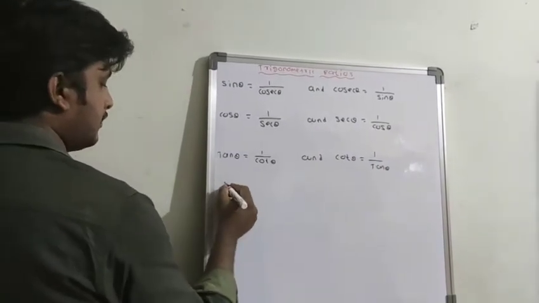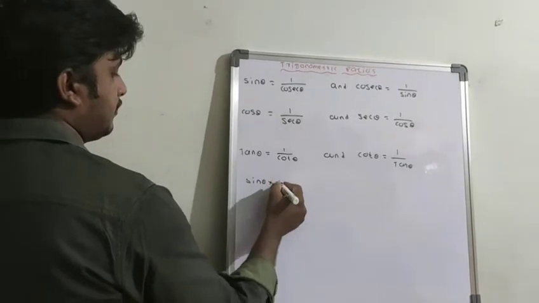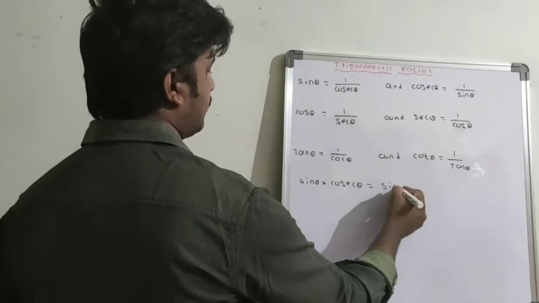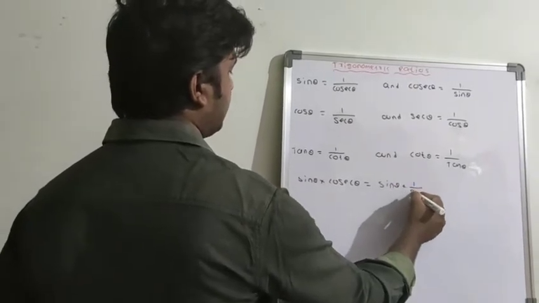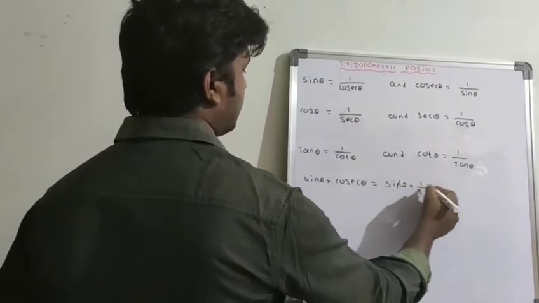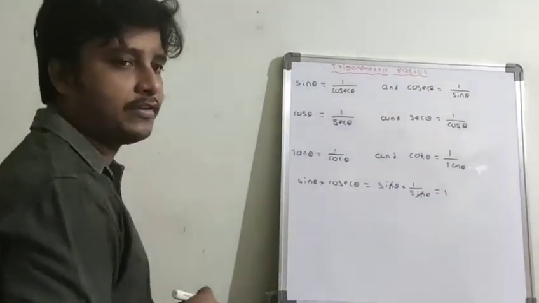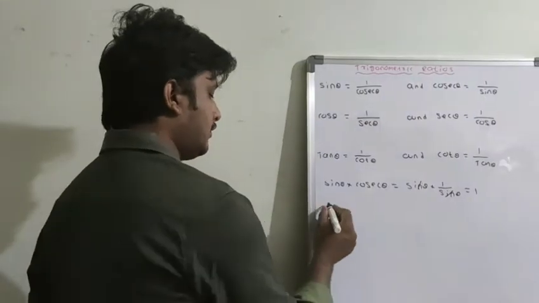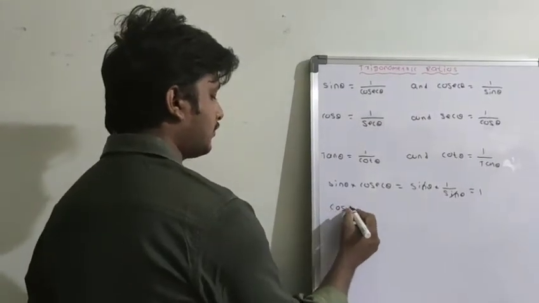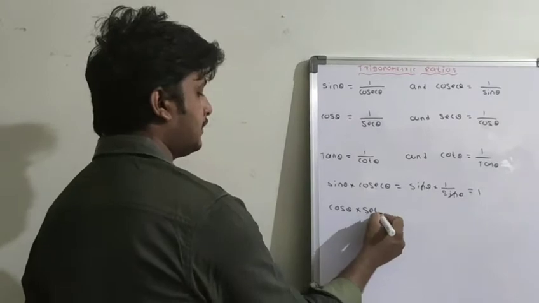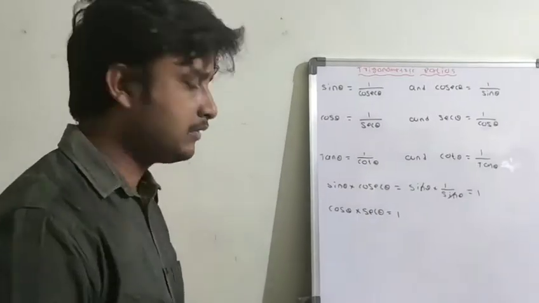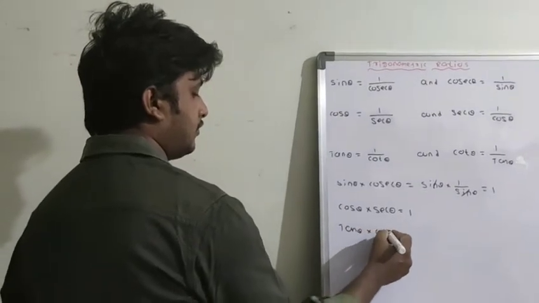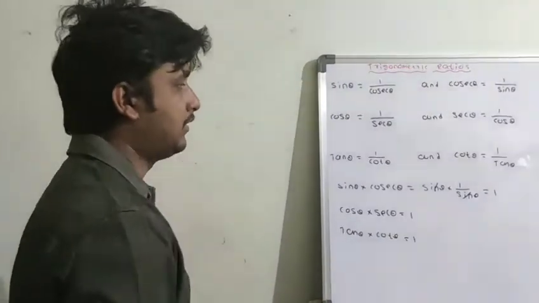Afterwards, if you observe sin theta into cosecant theta, you can write sin theta into 1 by sin theta, and these two get cancelled, you will get 1. That means the product of a trigonometric ratio and its reciprocal is always 1. Similarly, cos theta into secant theta is equal to 1. Next, tan theta into cot theta equal to 1.